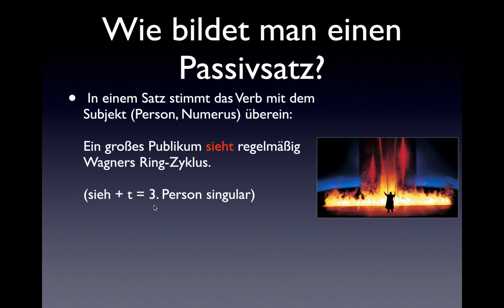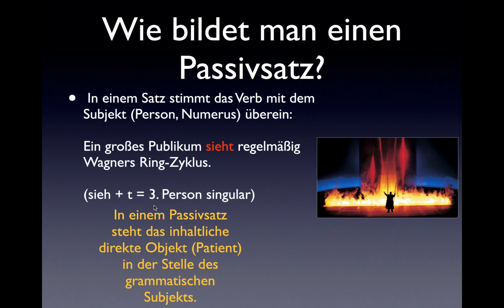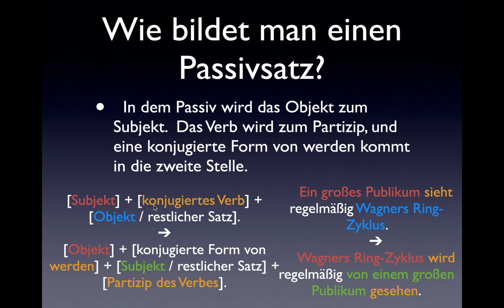Aber wie macht man das zu einem Passivsatz? In einem Passivsatz steht das inhaltliche direkte Objekt, der Patient, in der Stelle des grammatischen Subjekts. So, in dem Passiv wird das Objekt zum Subjekt. Das Objekt wird zum Subjekt. Das Verb wird zum Partizip und eine konjugierte Form von werden kommt in die zweite Stelle.